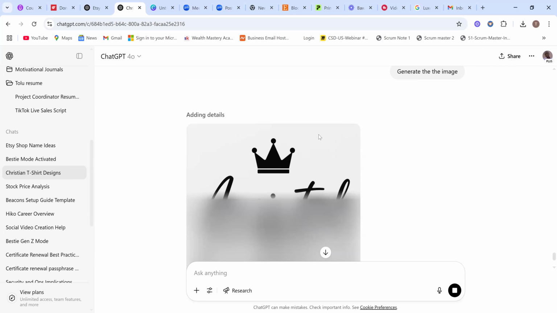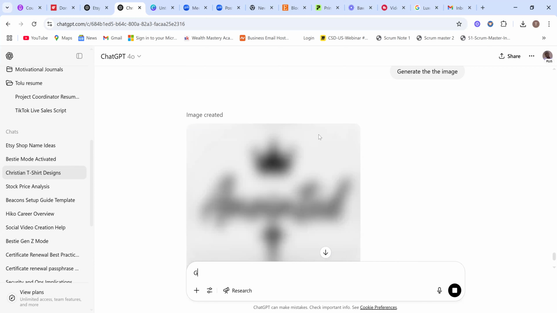So I'll just tell ChatGPT to generate an image of a lady wearing a blank pink t-shirt.